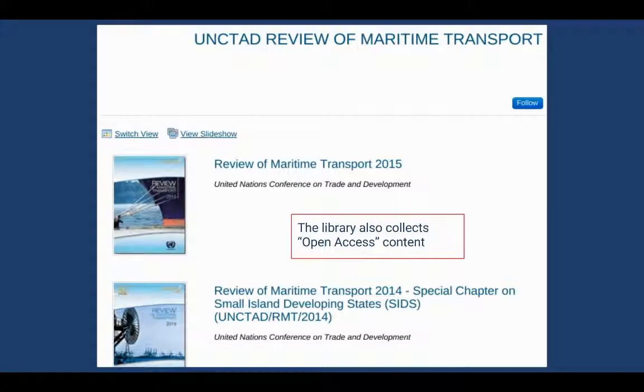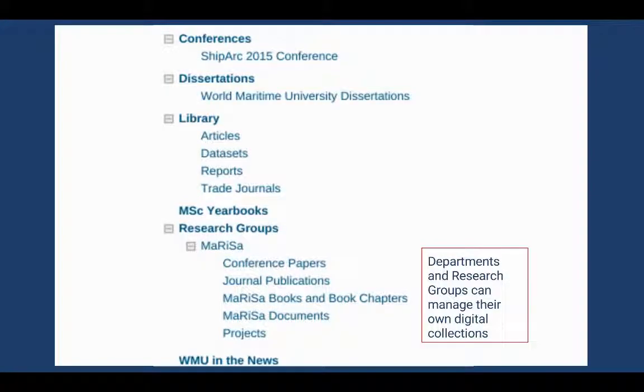We also collect open access content, things you can find on the open web, but we've pulled them together. Even if we don't necessarily upload the document, we will at least create metadata and a link to the place you can find it on the internet so that our users have a more convenient place to go for this kind of content. Departments and their research groups can manage their own digital collections, and we are happy to assist in that, but ultimately we hope to build a self-help system.